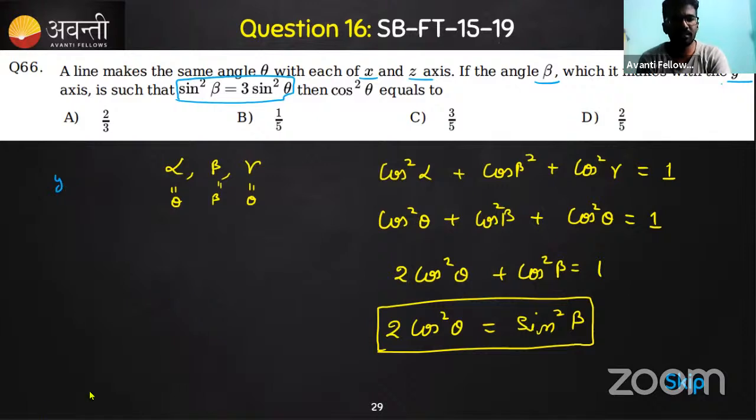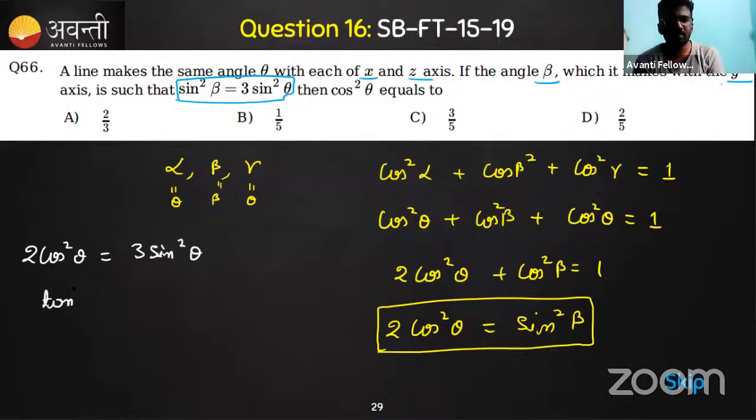So what is the answer? So it can be done, right? So we have 2 cos square theta as, what is the sine square beta, is nothing but 3 sine square theta. That is an expression. So now you know that this is a tan square theta, or it can be simplified since we need a cos square theta here. 2 cos square theta is equal to 3 times of 1 minus sine square theta. So from here we'll get cos square theta as we have a 3 here and we have 5.